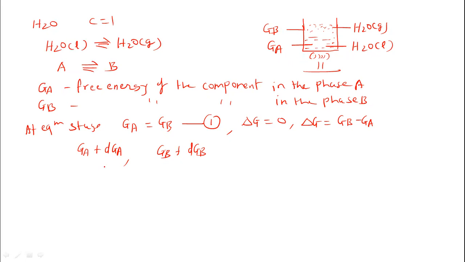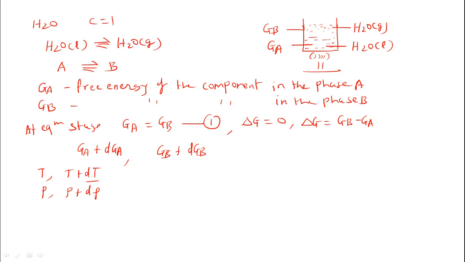The temperature goes from the initial temperature T to the new temperature T plus dT. Similarly, the initial pressure is P and the new pressure is P plus dP. So we are changing the system by increasing the temperature by an infinitesimally small amount.